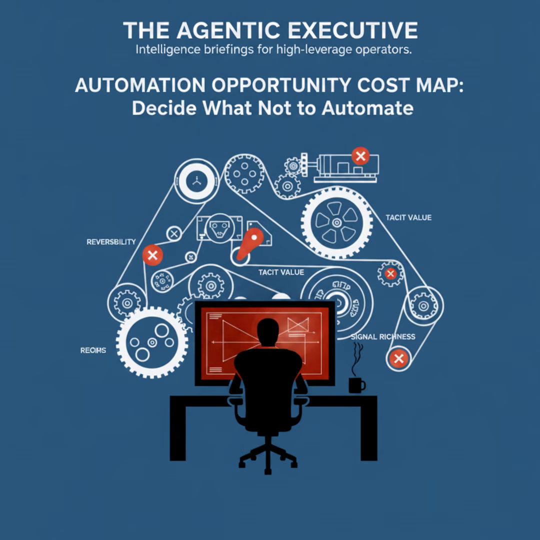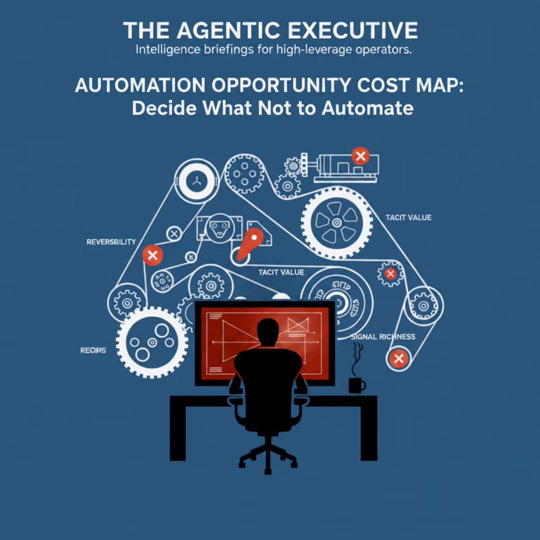Hook. A product team automated routing for customer issues to improve speed. 3 months later, they had faster response times and a 20% drop in successful escalations because boundary cases that used to expose product flaws never surfaced. They fixed fewer root causes, and the roadmap ossified around short-term metrics. Automation delivered efficiency, yes, but it also hid signals and shrank optionality. That hidden cost is the problem we map today.